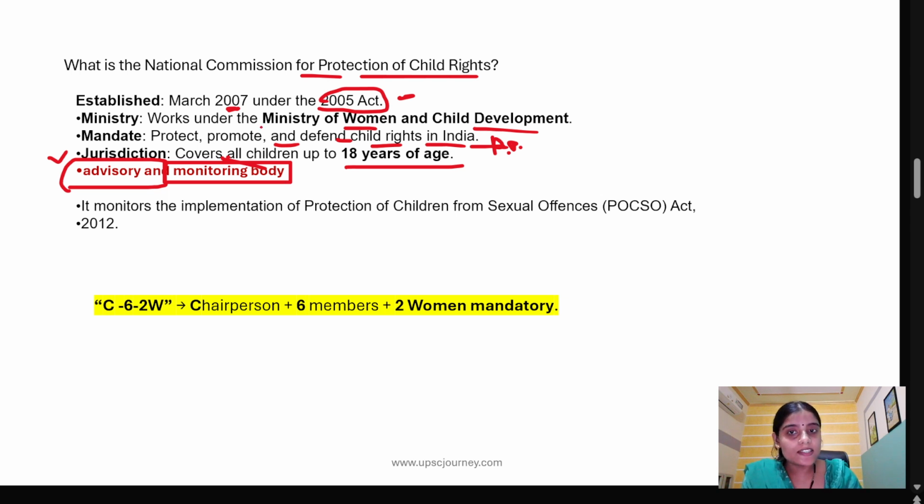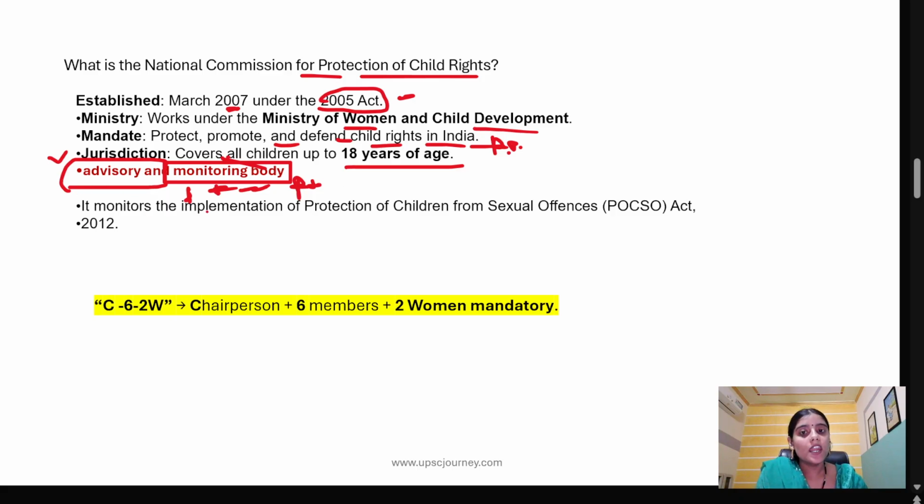No, it's an advisory and monitoring body. It means the decisions of the National Commission for Protection of Child Rights are not binding. It's advisory in nature, and it's a monitoring body that monitors, protects, and promotes child rights in India. So it's a monitoring and advisory body in India.